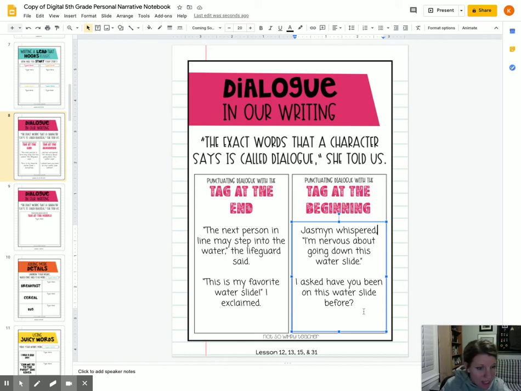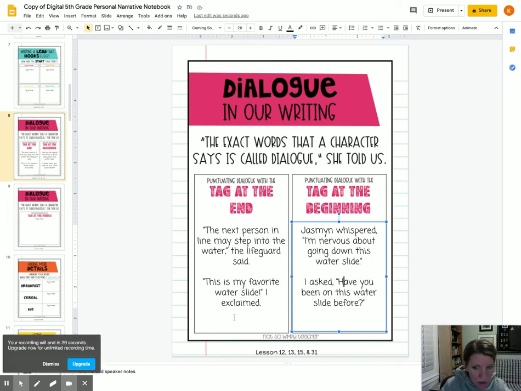Same thing down here. I asked, "Have you been on this water slide before?" So we're going to put the quote around it. "Have you been on this water slide before?" I'm going to put a comma right here to separate the tag from what they said. And then you'll notice every time that somebody says something, it starts with a capital letter. It's a new sentence. I asked, comma, quotation mark. "Have you been on this water slide before?" Question mark, quotation mark. So that is how it works.